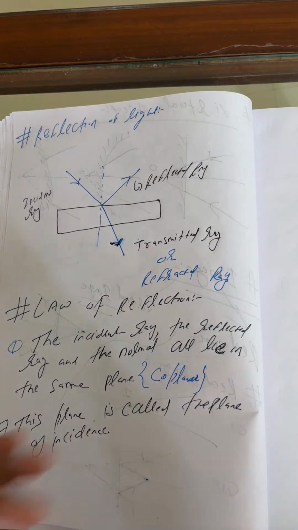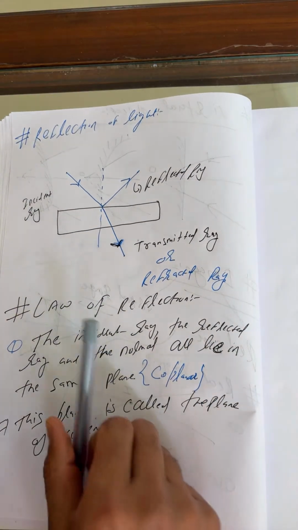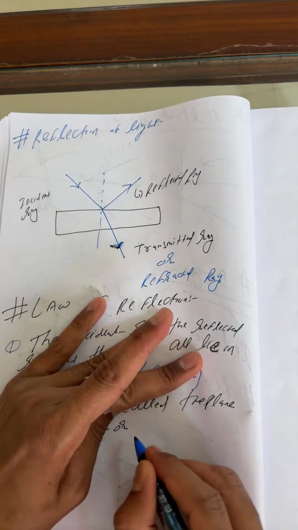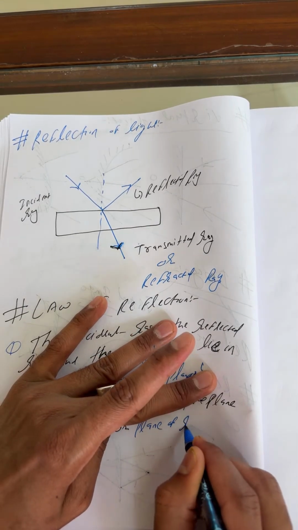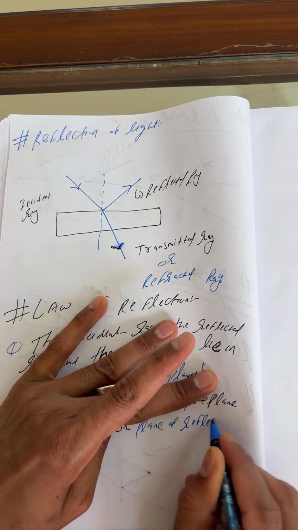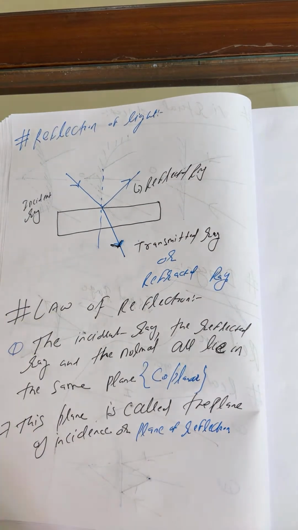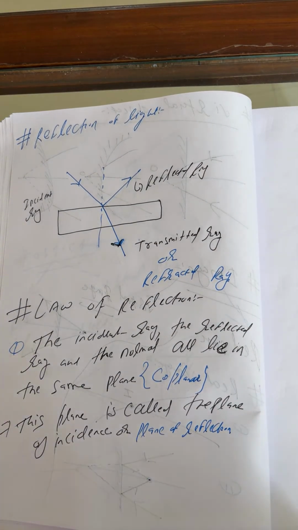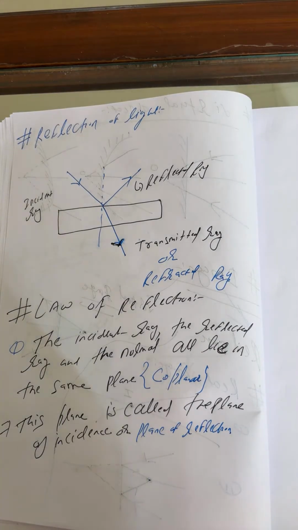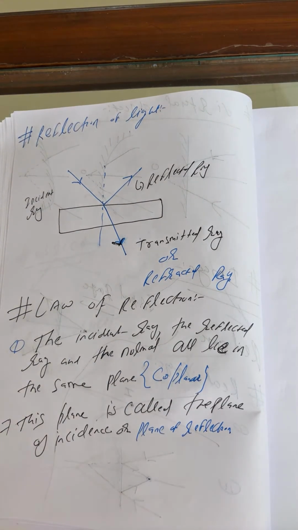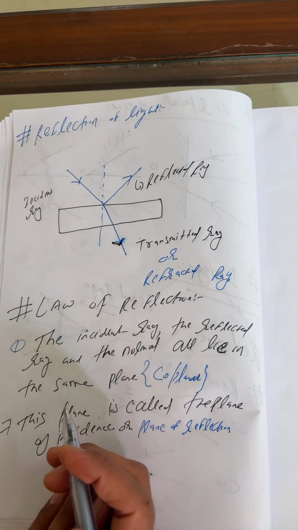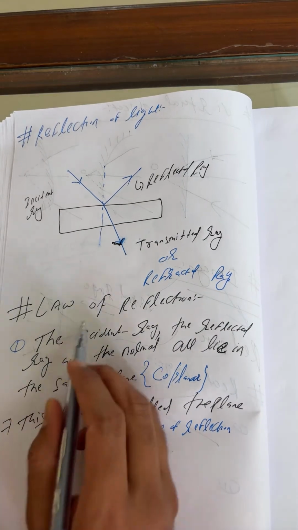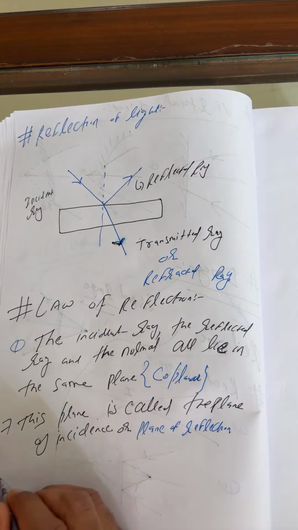The plane of incidence and the plane of reflection both remain the same. This is law 1, the law of reflection. What's law number 2? Let's see what law number 2 says: the angle of reflection is equal to the angle of incidence. This is the law of reflection, law number 1, which I wrote.